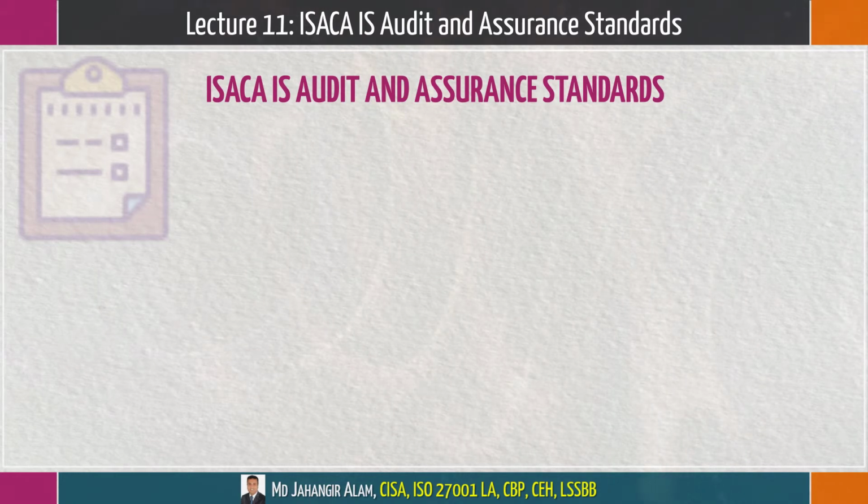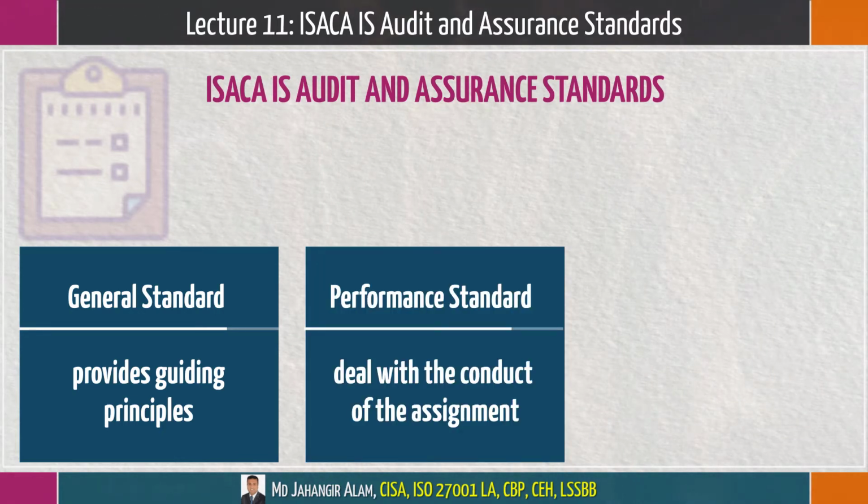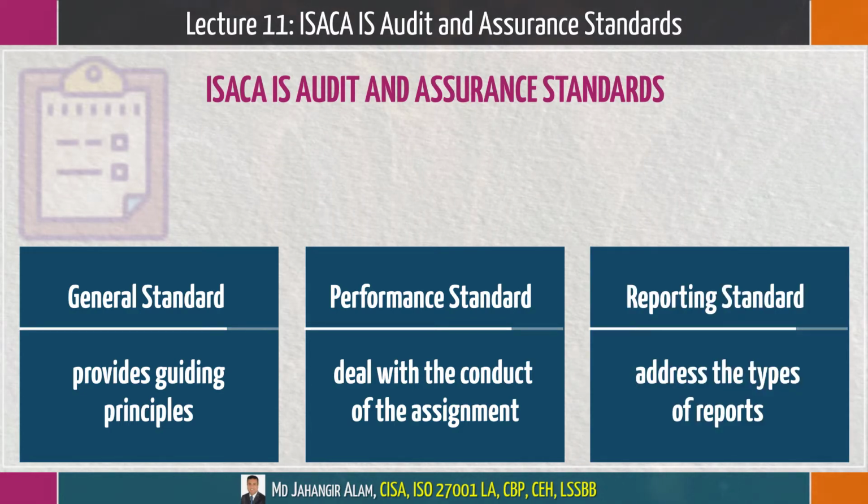ISACA IS audit and assurance standards are divided into three categories. The general standard provides guiding principles under which the IS assurance profession operates. The performance standard deals with the conduct of the assignment, such as planning and supervision, scoping, risk and materiality, resource mobilization, supervision and assignment management, audit and assurance evidence, and the exercising of professional judgment and due care. The reporting standard addresses the types of reports, means of communication, and the information communicated.